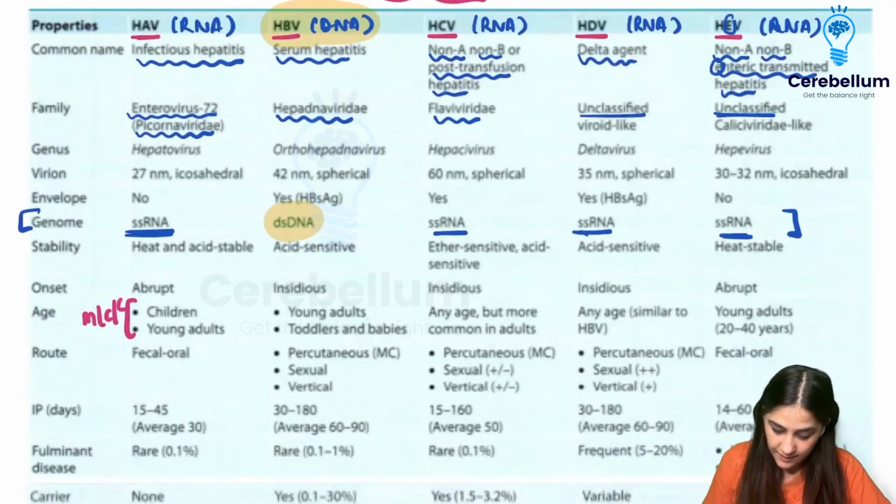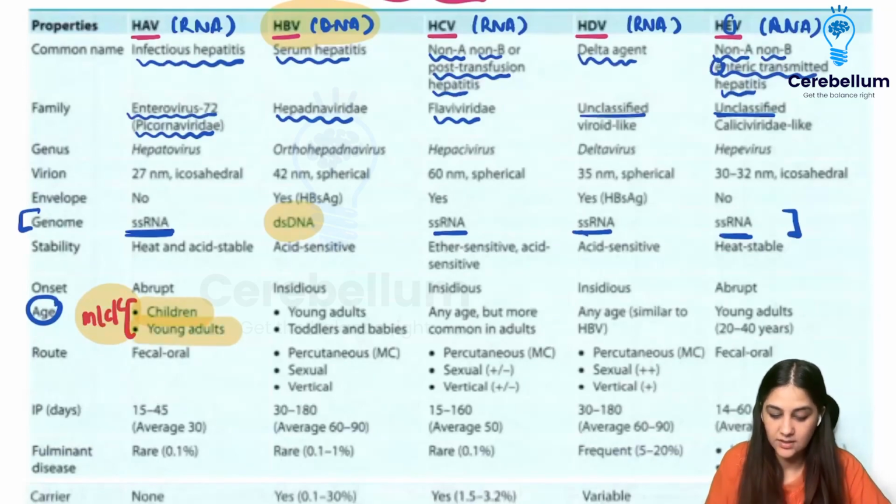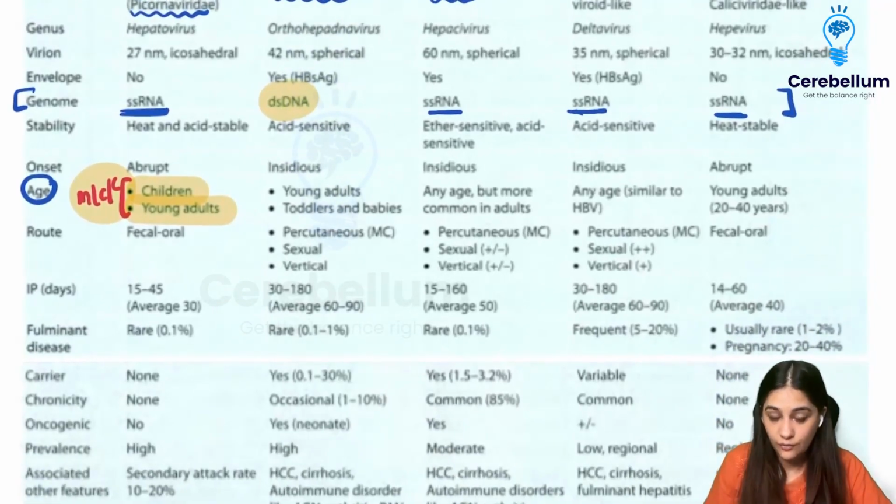Now, coming to the age. The most common cause of hepatitis in children and young adults is going to be hepatitis A virus, right? Other than that, this is what is important in age. What is going to be the route? For hepatitis A virus, it is going to be the feco-oral route, and even for hepatitis E, it is going to be the feco-oral route.